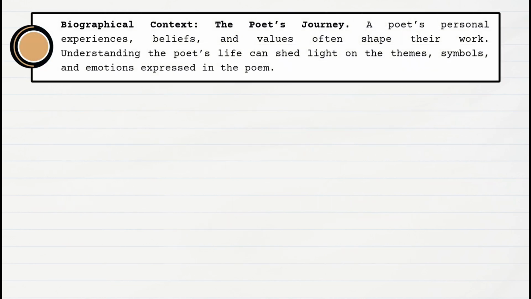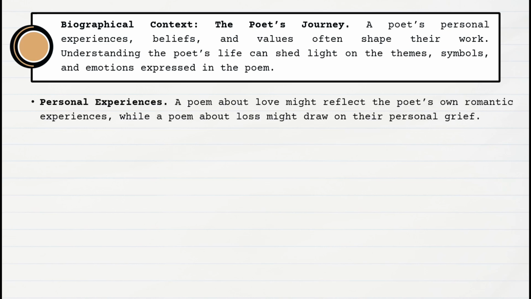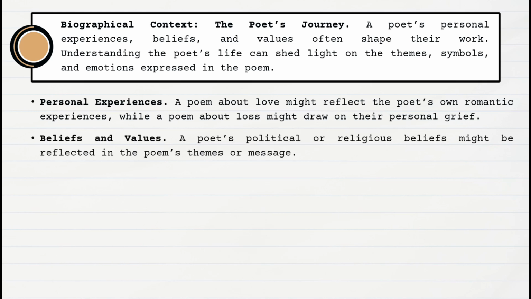Biographical context. The poet's journey. A poet's personal experiences, beliefs, and values often shape their work. Understanding the poet's life can shed light on the themes, symbols, and emotions expressed in the poem. Personal experiences. A poem about love might reflect the poet's own romantic experiences, while a poem about loss might draw on their personal grief. Beliefs and values. A poet's political or religious beliefs might be reflected in the poem's themes or message.